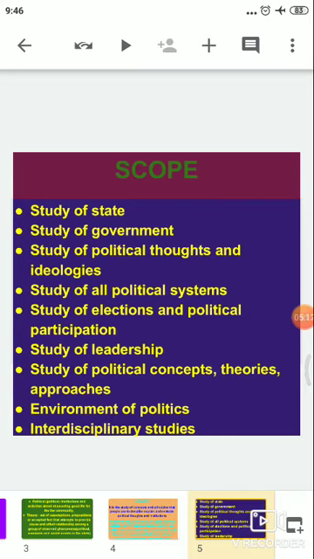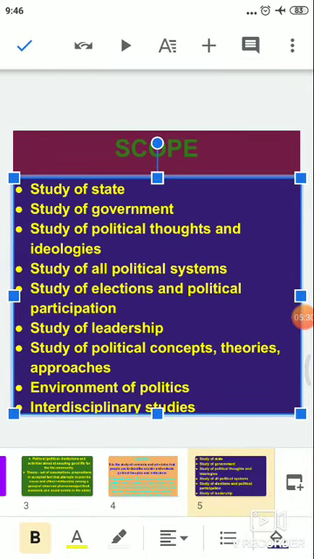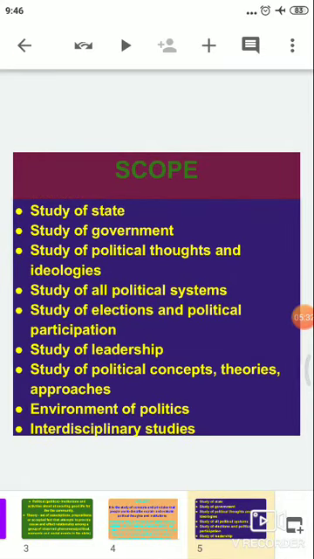It studies the present of the state, and it also studies what type or what form the state will take up in the future. Then it studies the government. Now, government is important to study because this is the institution through which the state works. So if we are studying the state, we have to study the government.